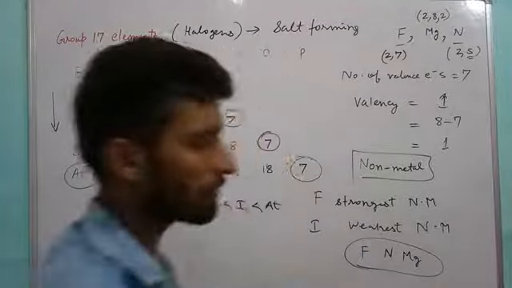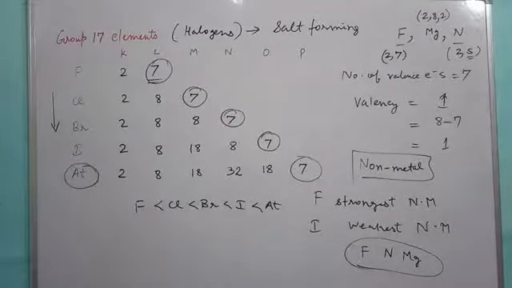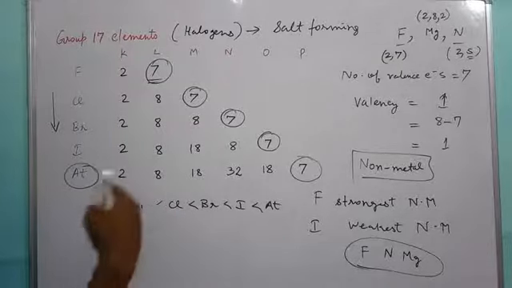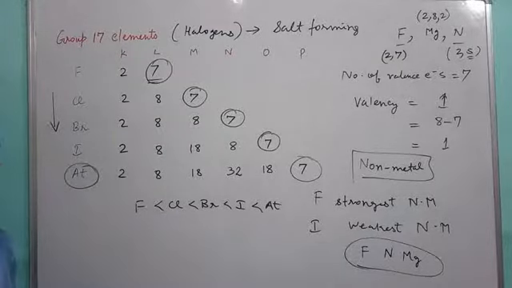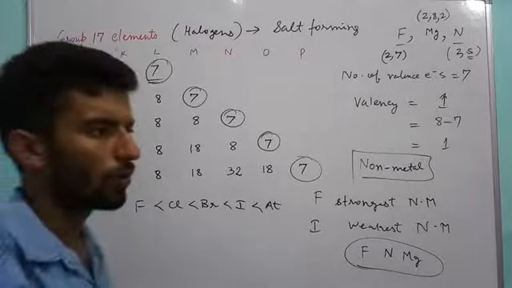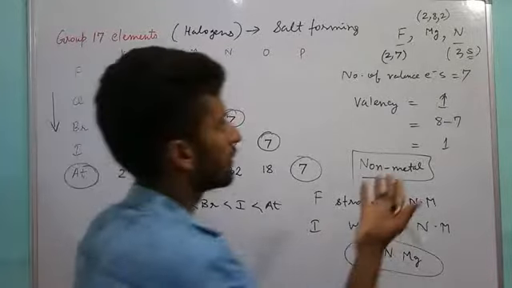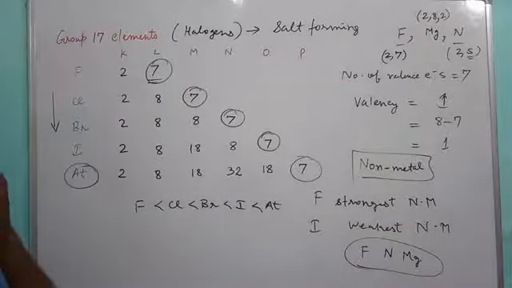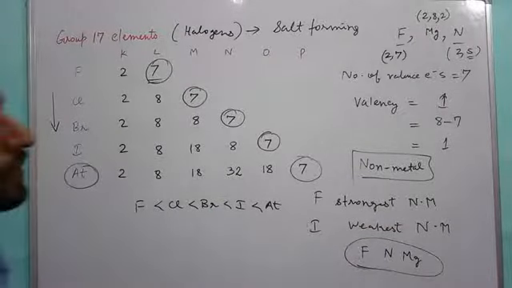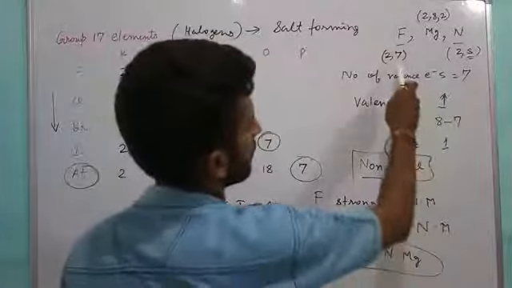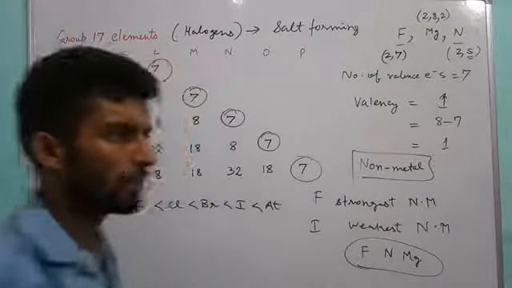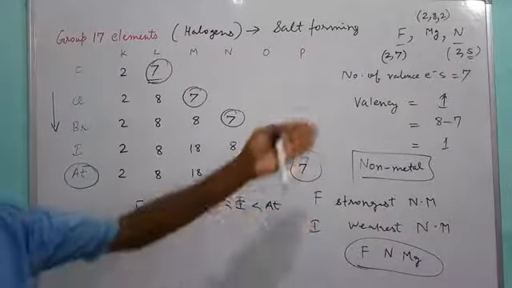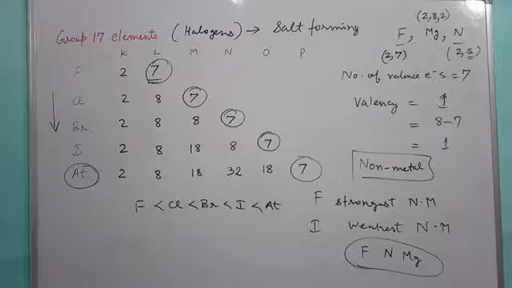So that way you have to compare all the factors. You need to check how many valence electrons there are, how many shells there are, whether it is metallic or non-metallic. That you will see from the number of valence electrons, because if valency is more, it means that particular element is a metal, or it could be non-metal also, depending upon the number of shells. So all those factors you have to check.